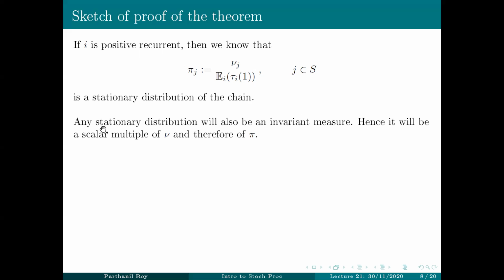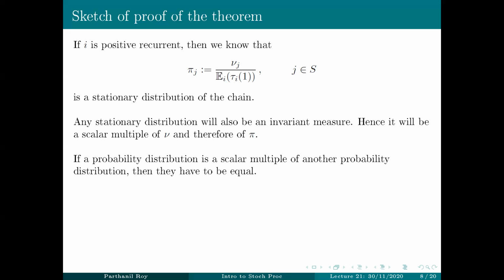So therefore, any stationary distribution is a scalar multiple of pi. Now, if a probability distribution is a scalar multiple of another probability distribution, then they have to be equal. Because after all, a probability distribution sums up to 1. So all the pi's have to sum up to 1. So the only way two probability distributions can be proportional to each other is when they're equal. The scalar has to be 1.